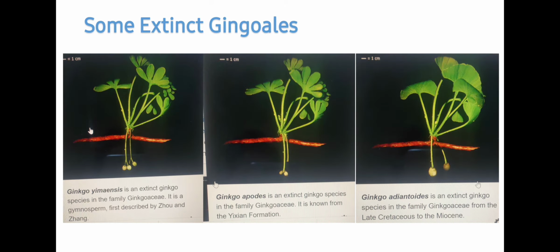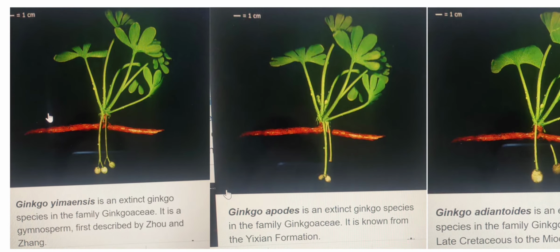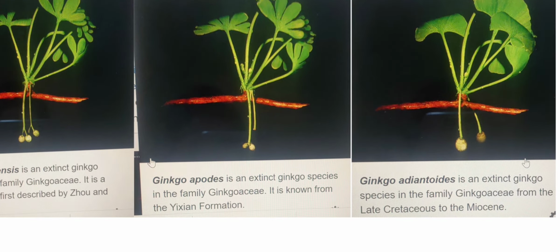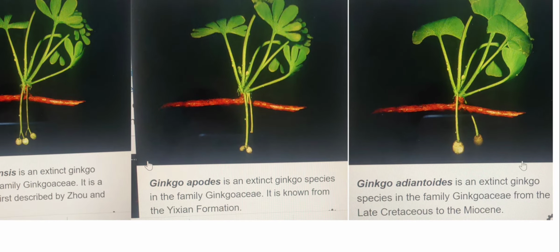Students, here are some extinct Ginkgoales. First one is Ginkgo yimaensis. It is an extinct ginkgo species in family Ginkgoaceae, while second one is Ginkgo apodes. It is also extinct and belongs to Ginkgoaceae. Third one is Ginkgo adiantoides. It is an extinct ginkgo from family Ginkgoaceae and belongs to late Cretaceous to the Miocene age.